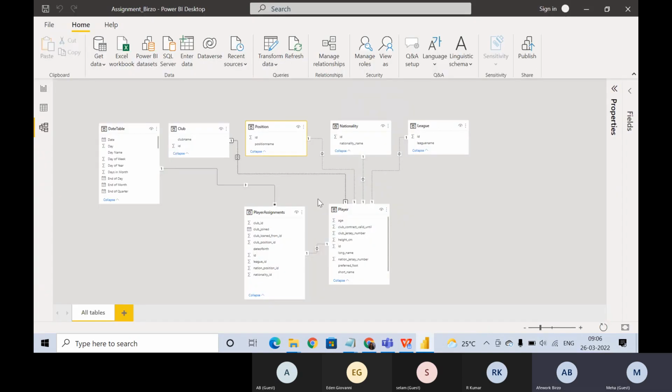The merging should be with the player assignments, not with the player. You are right. We can't merge player ID with the club ID.